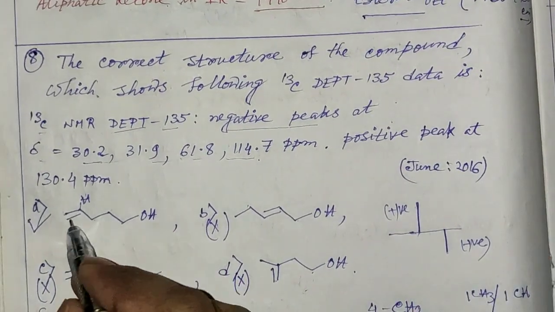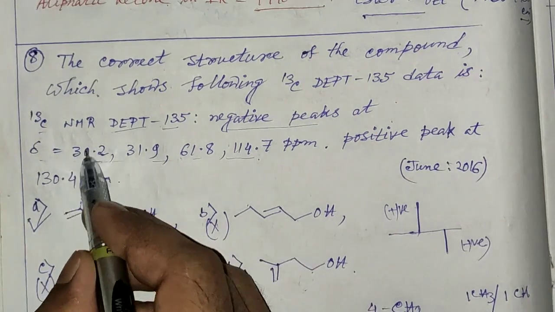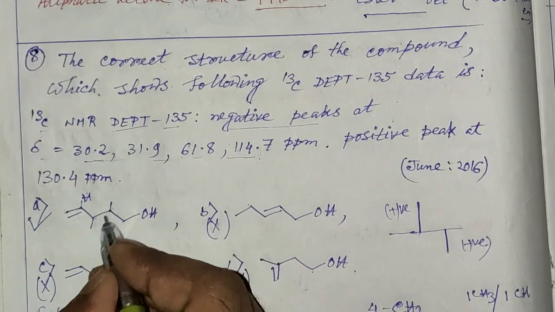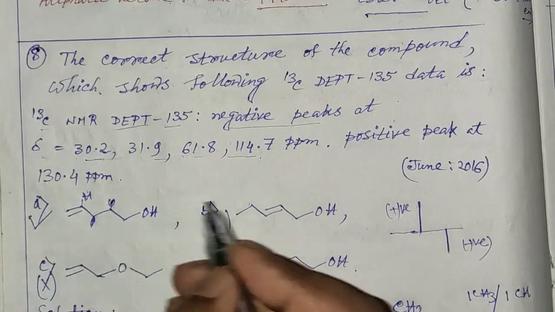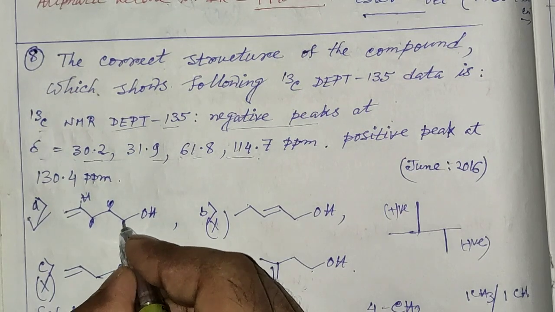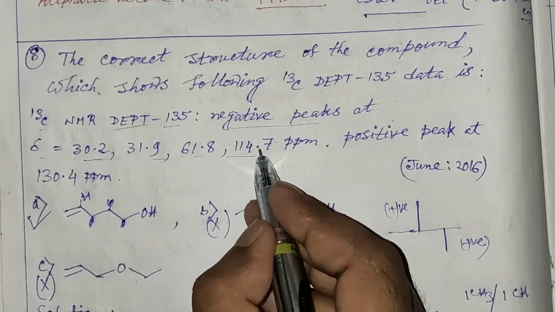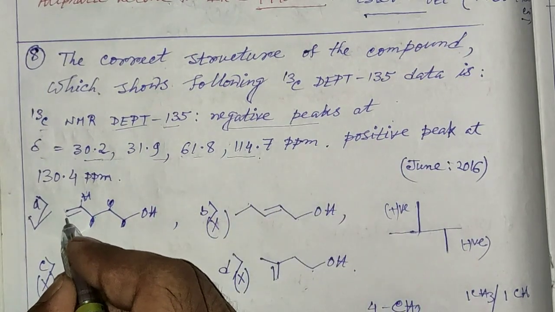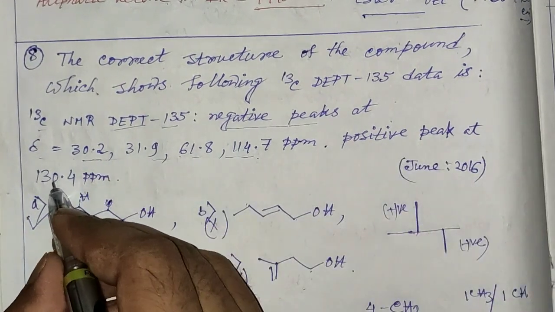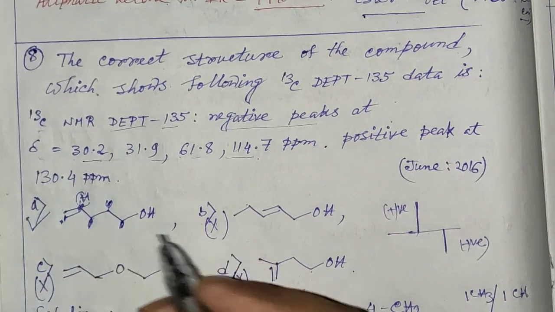If we assign the different carbon atoms, we can say that 30.2 ppm and 31.9 ppm will correspond to these 2 carbon atoms. 61.8 will correspond to a somewhat deshielded carbon atom, this one, since the OH group is attached here. 14.7 will correspond to a CH2 carbon, and the positive peak at 130.4 will arise for this carbon atom.